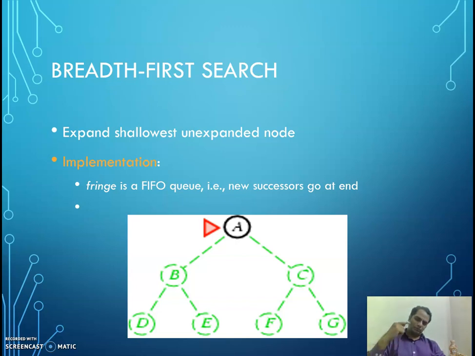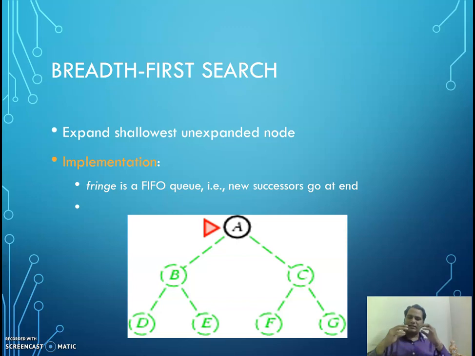Going back to our discussion of the fringe, the order of placement of successor nodes into the fringe and how you pick out the element defines the strategy you are applying. That is what we have discussed earlier. In breadth first search, the fringe is a FIFO queue, which follows first in first out order. That means new elements are joined at the end, and the first element inserted will be removed first.